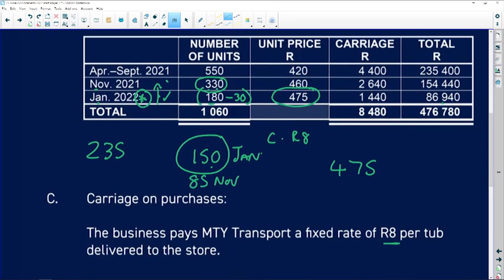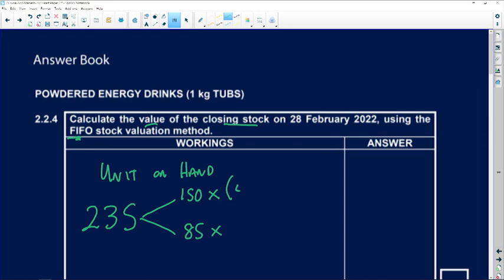And remember, I'm also paying 8 Rand per item in terms of my carriage on purchase. So that increases by 8 Rand. Okay, so let's take that through. So 475 plus an additional 8 Rand. So remember, it's the cost price plus the carriage.